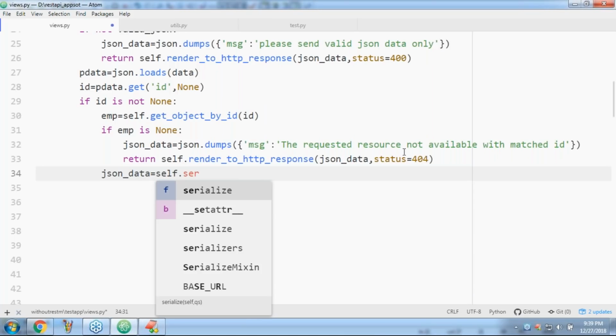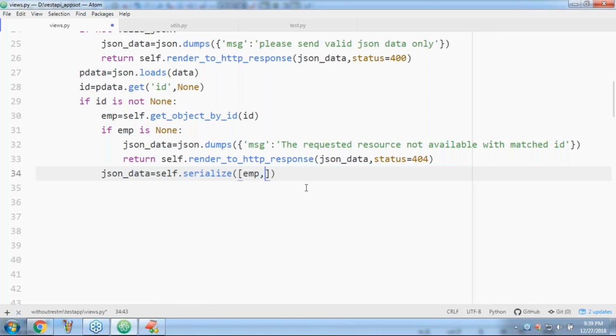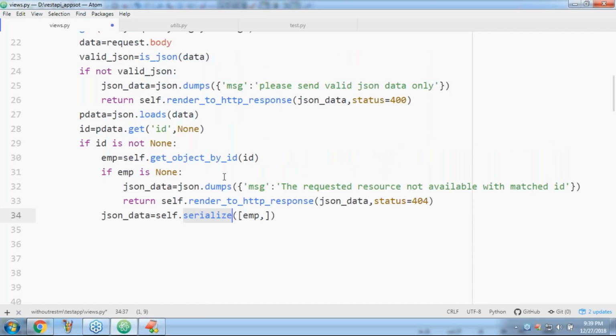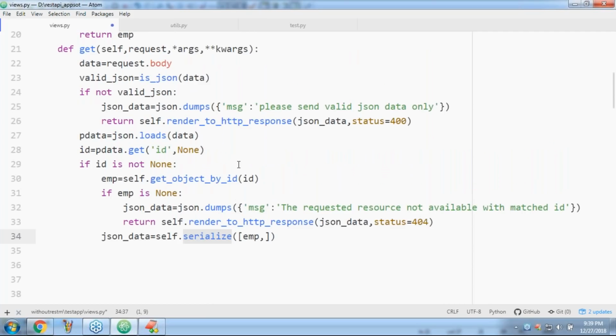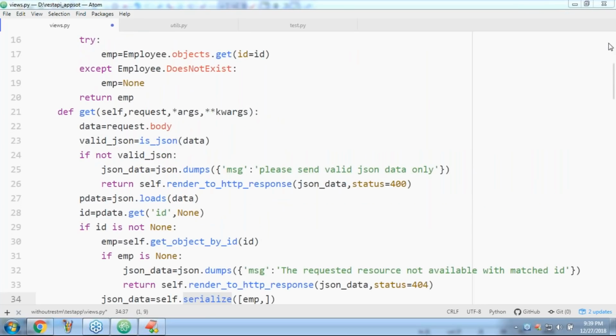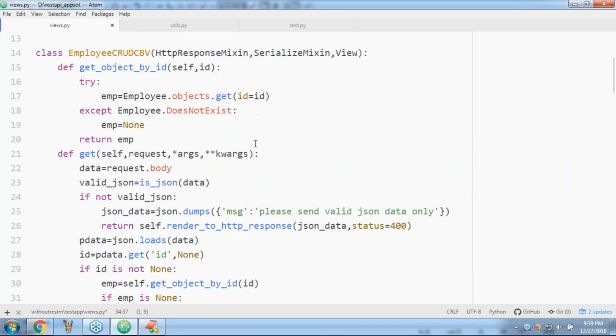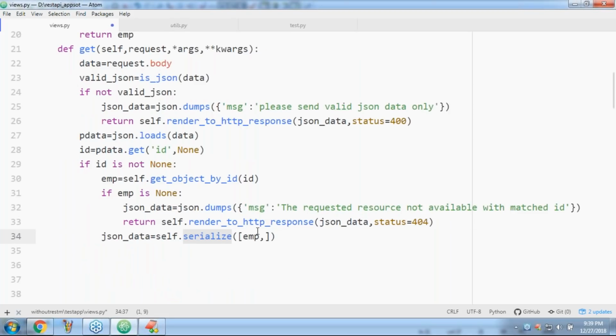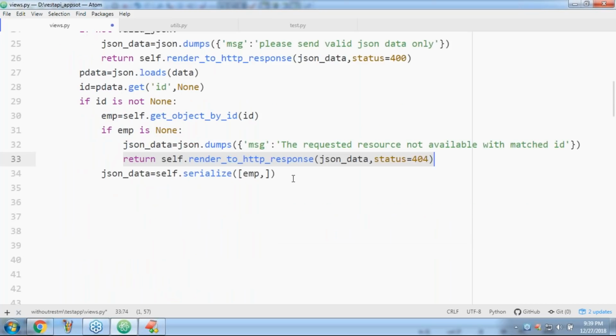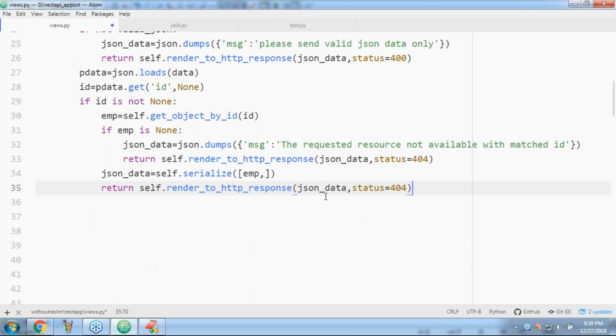Have you remembered? Somewhere I wrote this serialize mixin. From the mixin, we convert this into JSON data. Now return that JSON data to the partner application. That's all.